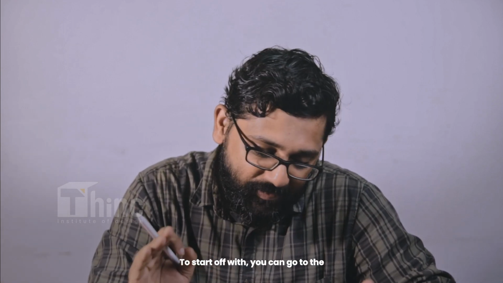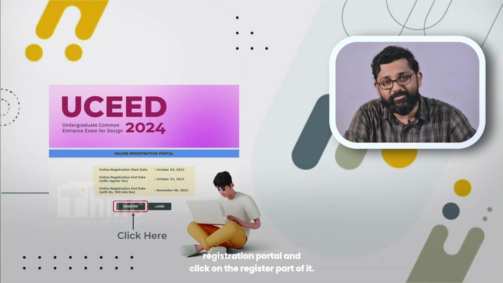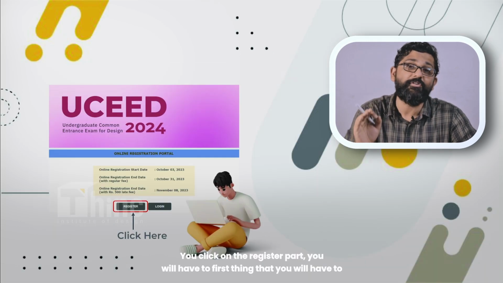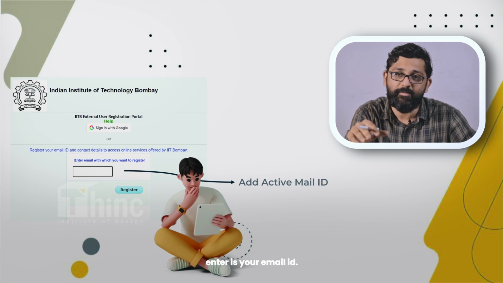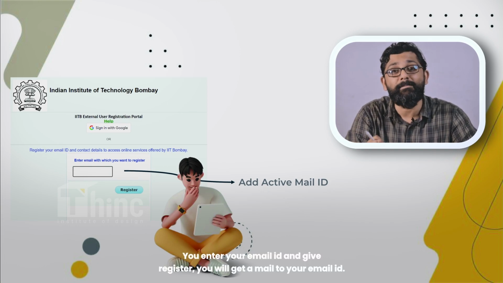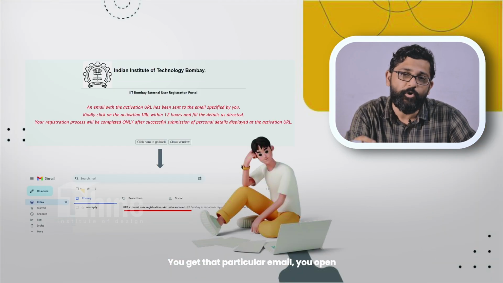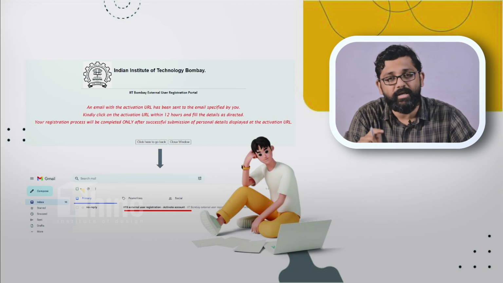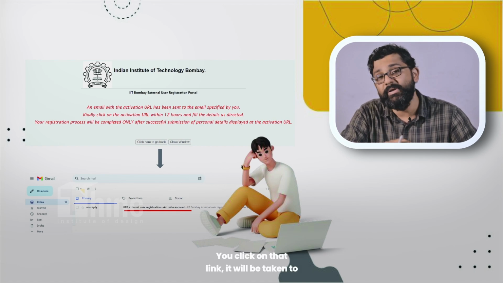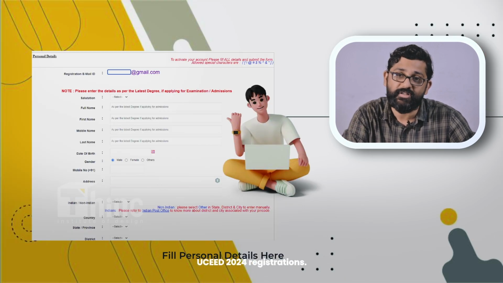To start off with, you can go to the registration portal and click on the register part of it. The first thing that you will have to enter is your email ID. You enter your email ID and click register, and you will get a mail to your email ID. You open that email, and there will be a link provided. You click on that link, and you'll be taken to a different website altogether, which is the UCEED 2024 registration.